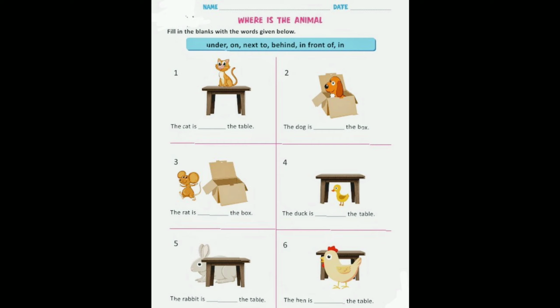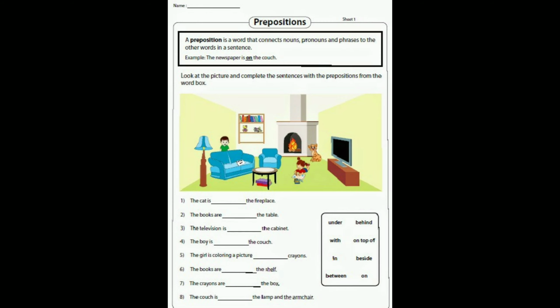Now in the fourth picture, where is the duck? The duck is under the table. In the fifth picture, where is the rabbit? The rabbit is behind the table. And in the sixth picture, where is the hen? The hen is in front of the table. Like that you have to complete this worksheet in your copy by observing the pictures given here.